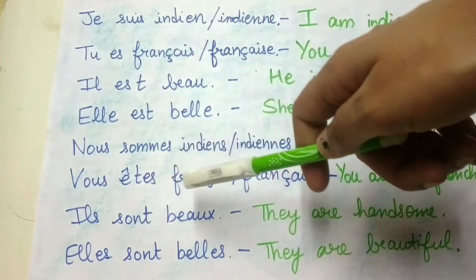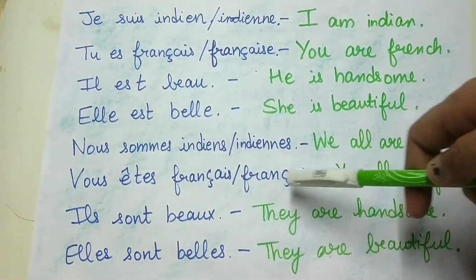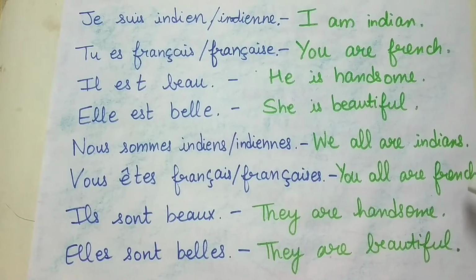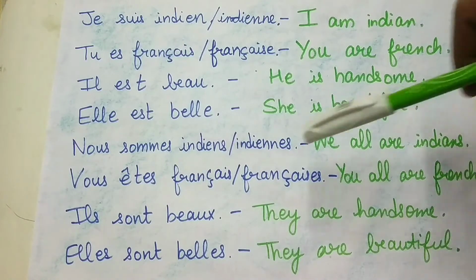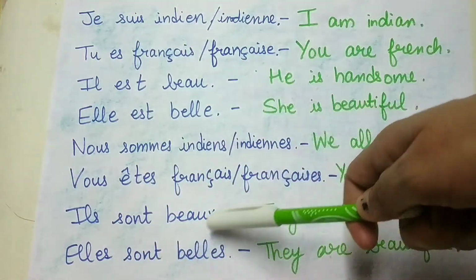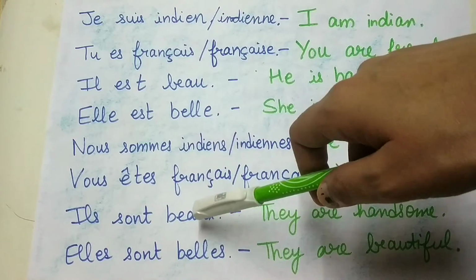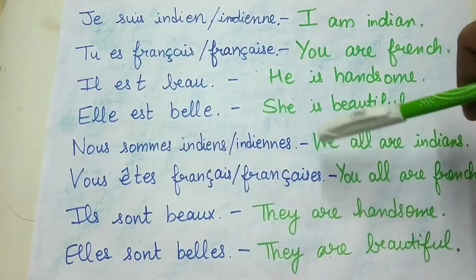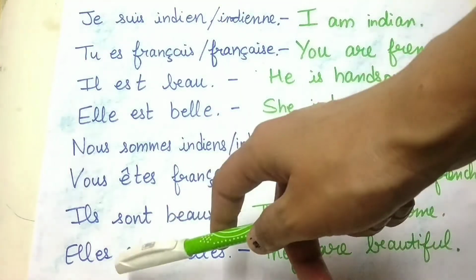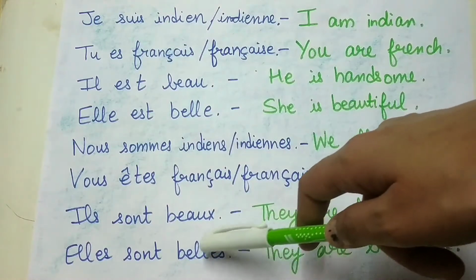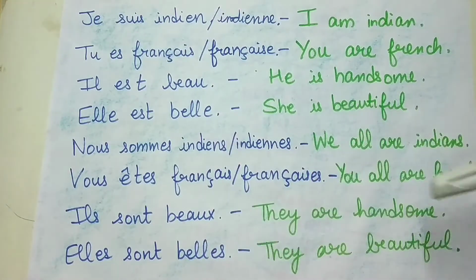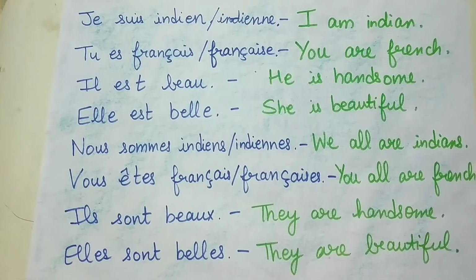Next we have vous êtes français ou française. It means you all are French. By French I mean a person coming from France. Then we have ils sont beaux, which means they are handsome. So here beau is ending with a vowel like u was there in the end. That's why we have added x. Elles sont belles. Here again you can see for plural I have added s. Elles sont belles will be they are beautiful.